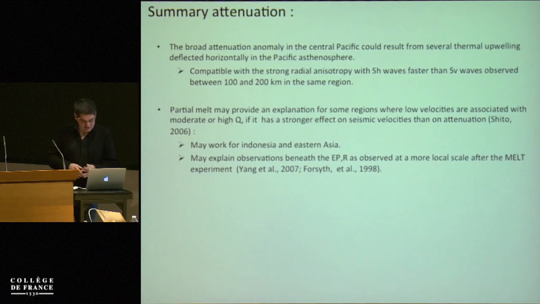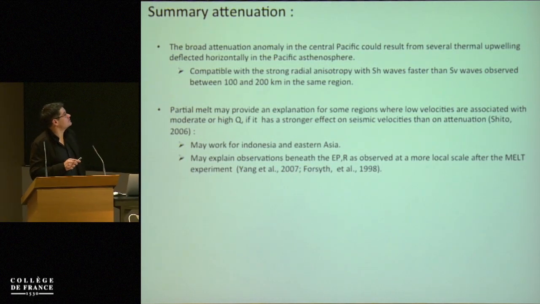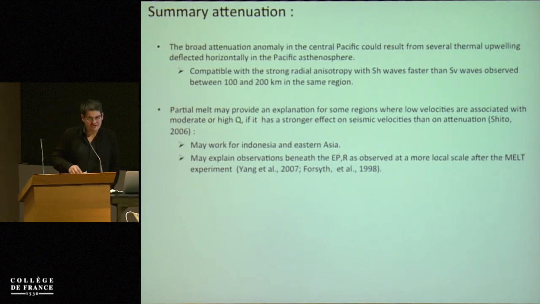So I go to a summary of the presentation, the attenuation part. The broad attenuation anomaly in the Central Pacific will result from several thermal upwellings deflected horizontally in the Pacific Asthenosphere. It's compatible with the radial anisotropy. And maybe partial melt provides an explanation for some regions where low velocity is associated with moderate or high Q.